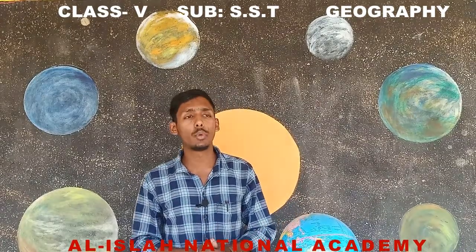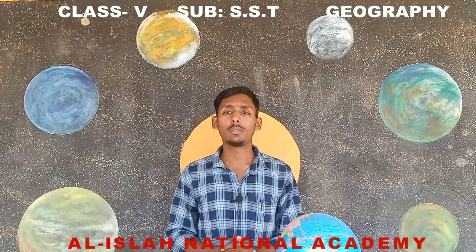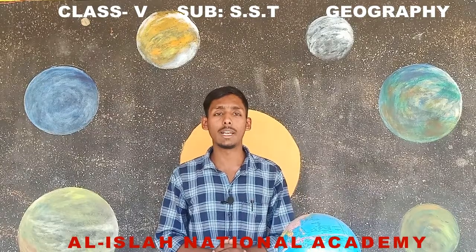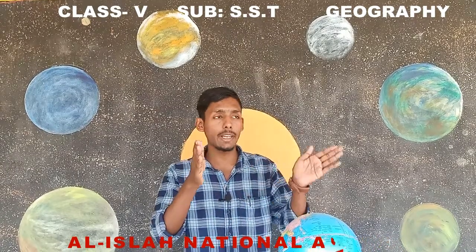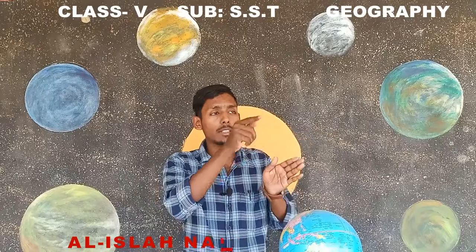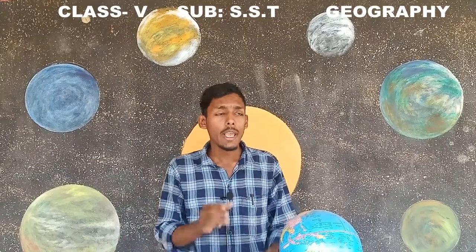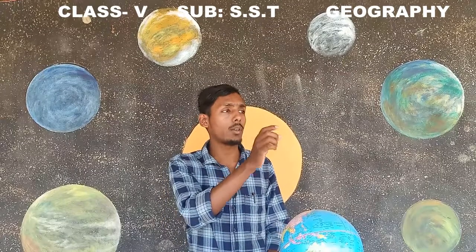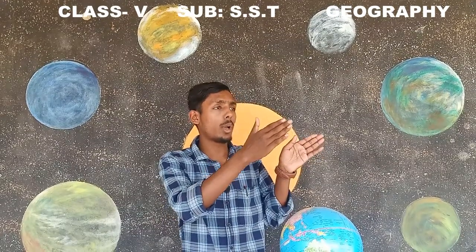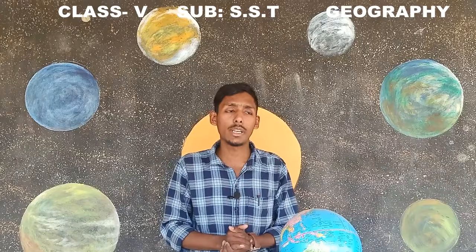Now beside these four directions, there are also four sub-directions. If we consider north and east, the direction between north and east is the northeast direction. In a similar way, if I consider south and west, the corner direction between south and west is known as the southwest direction.